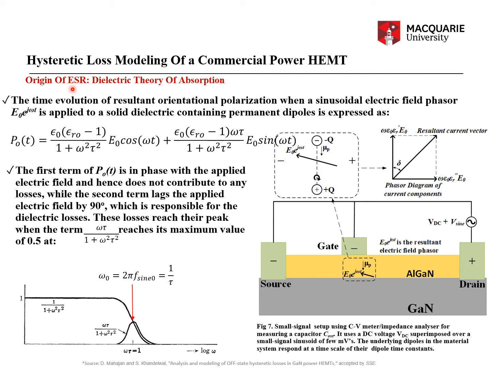It is a resistance that is representing the losses due to this dielectric absorption in terms of ohmic losses across the ESR. All right. So this is the actual interpretation of the ESR of a capacitance.